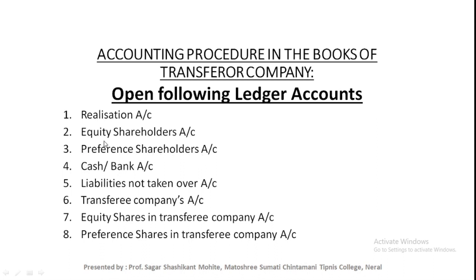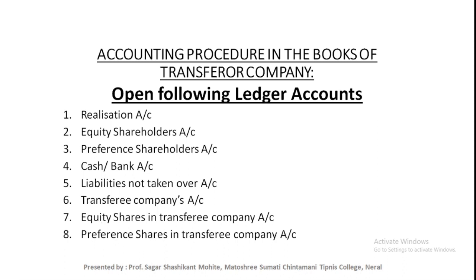Likewise, compulsory accounts are normally realization account, equity shareholder account, new company account. These three accounts are compulsory, and all other accounts depend on the situation. If old company has preference share capital, then we have to open preference shareholder account.